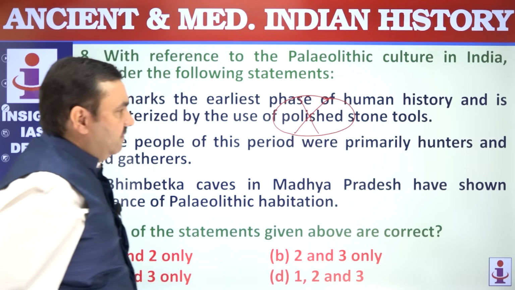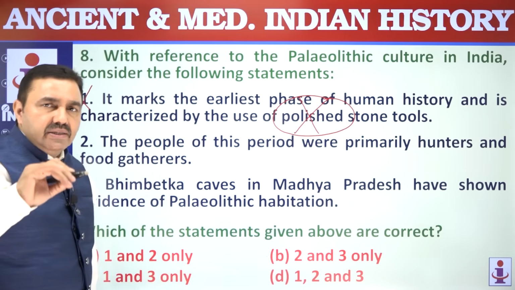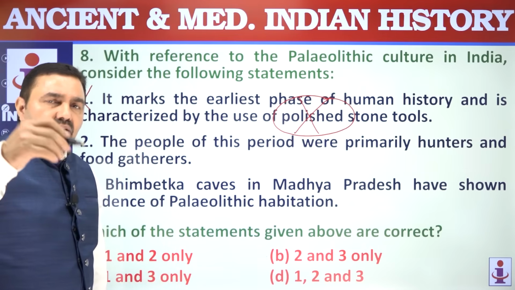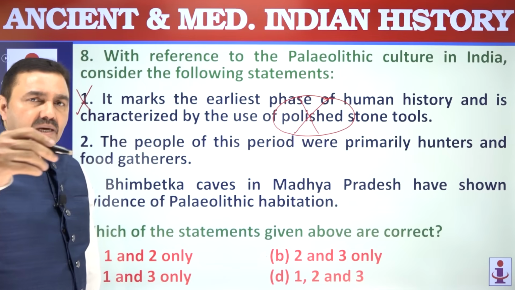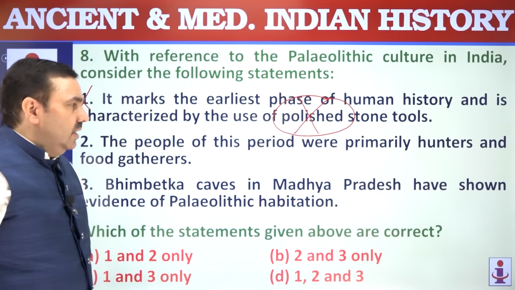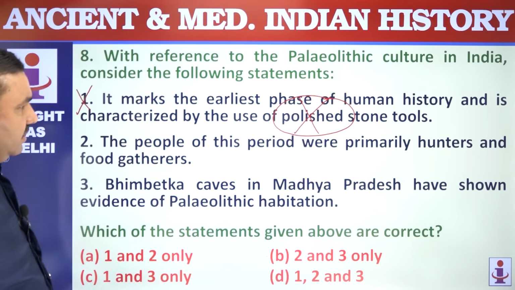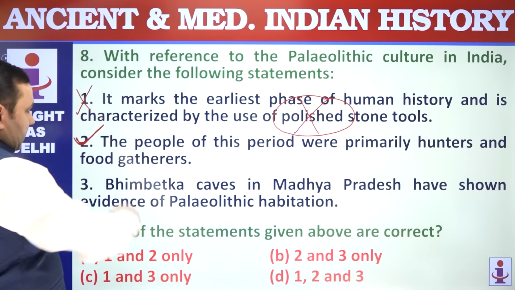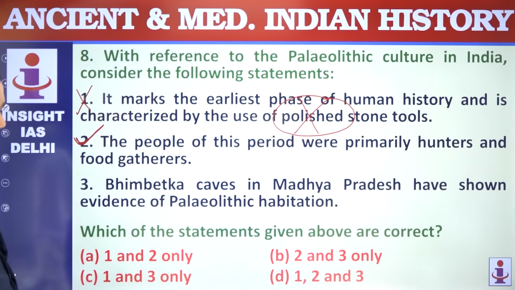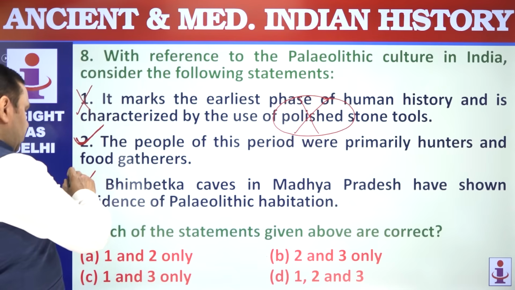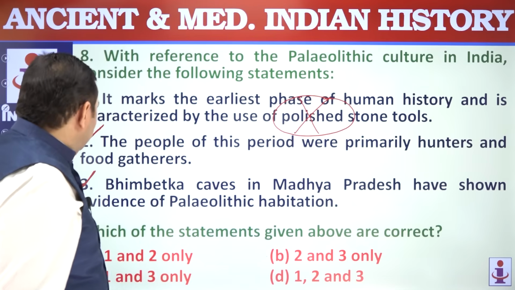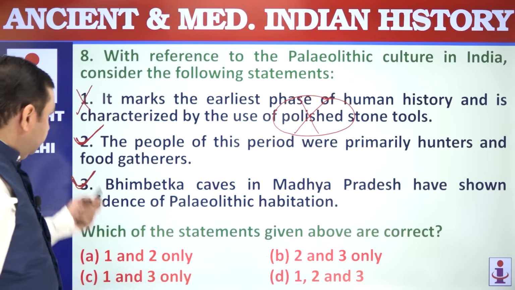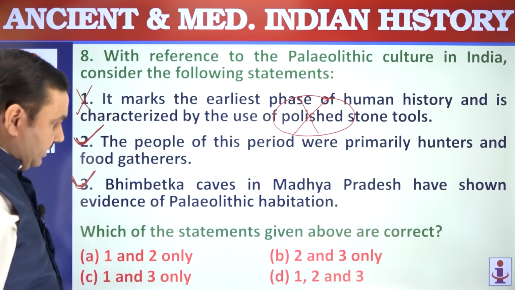These were bulky, unrefined tools based on the techniques like flake or initially core, then flake, then blade. There were three phases in Paleolithic age: lower, middle, and upper. The people of this period were primarily hunters and food gatherers. That's correct. Hunting, food gathering economy was the characteristic feature of this time. Bhimbetka caves in MP, Raisen district have shown evidence of Paleolithic habitation. We have got tools, we have got paintings. That's correct from Bhimbetka caves. 2 and 3 are correct.